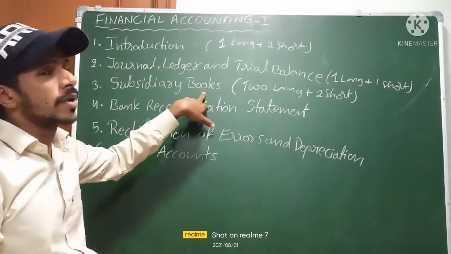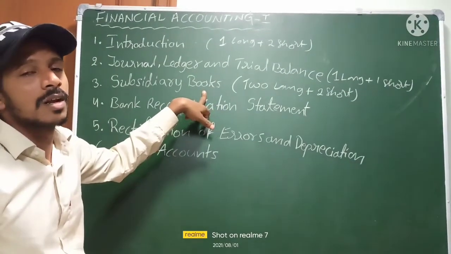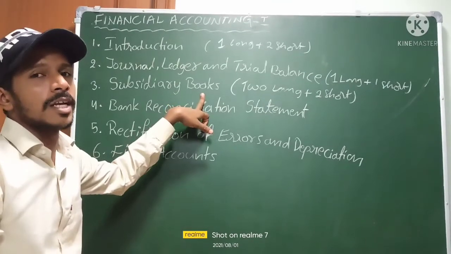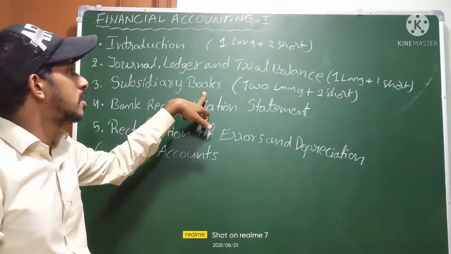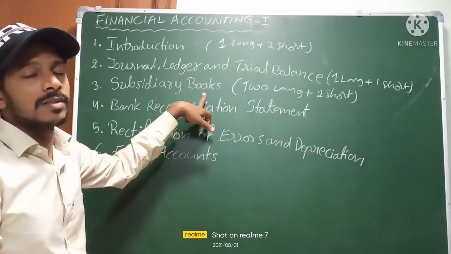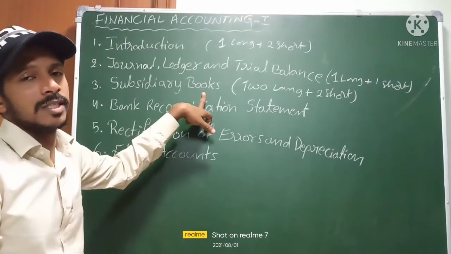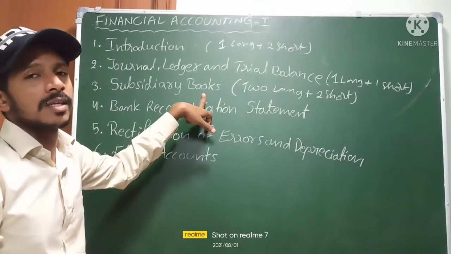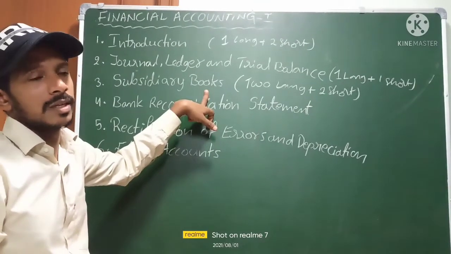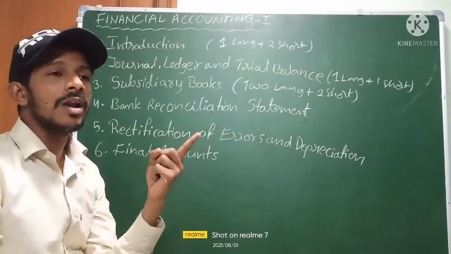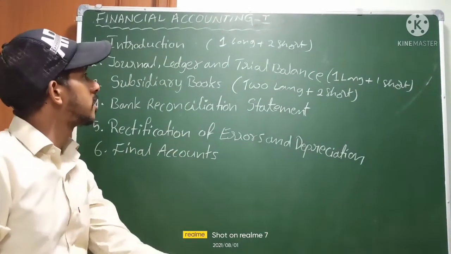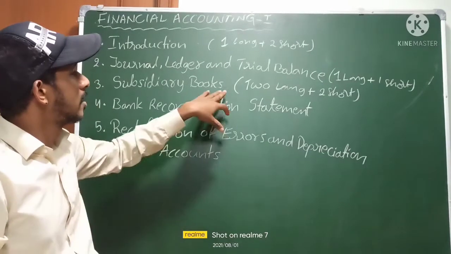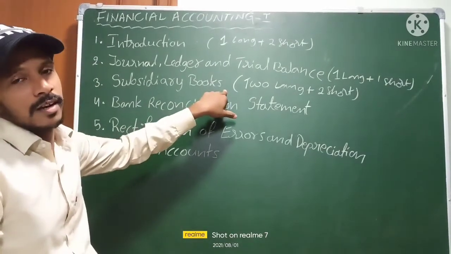For the long answers, we are expecting problems on the triple column cash book, and sometimes the purchase book, purchase return book, and sales return book in this chapter. Triple column, purchase book, purchase return, sales return: like these books we are expecting for the long answers.